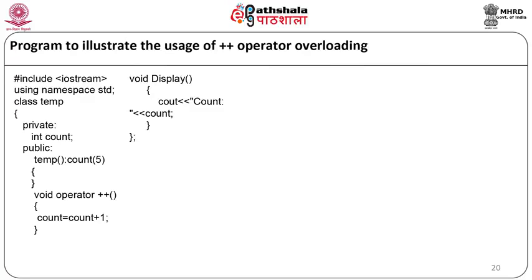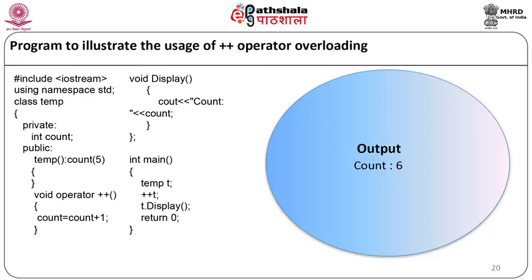Now we will write a main function. It will be integer main. Inside this we will declare the object of class Temp as Temp t. Then we will write ++t, t.display(), return 0, and our main function will end. Now, when we write ++t, this particular line will be converted by the compiler internally as t.operator++() and the member function ++ will be called. When the above code is compiled and executed, it will produce the following result: count equal to 6.